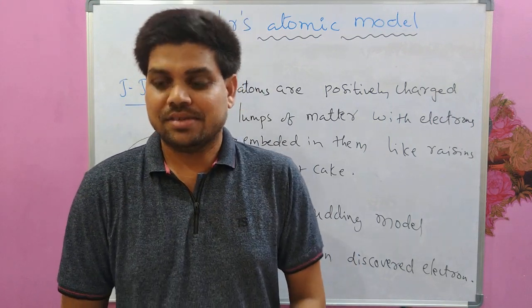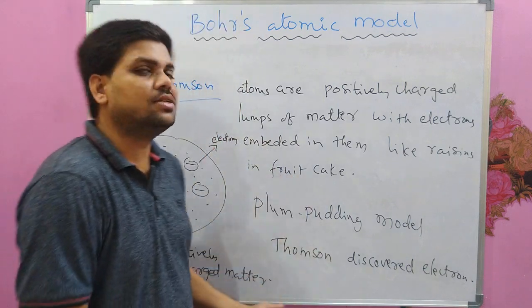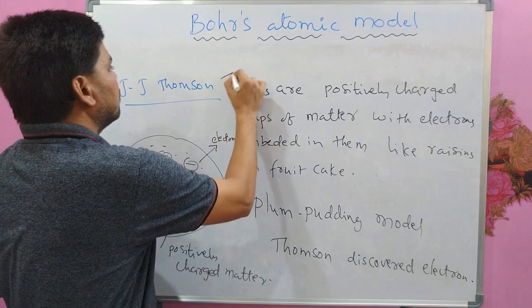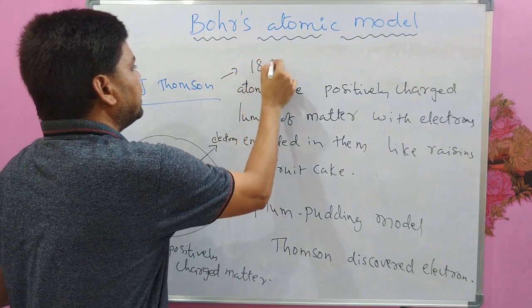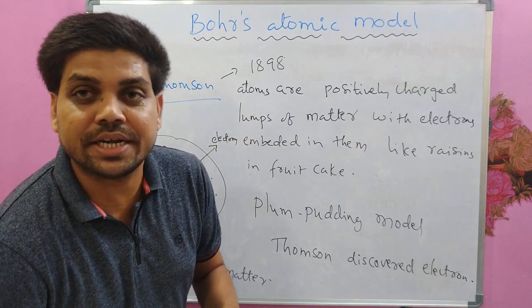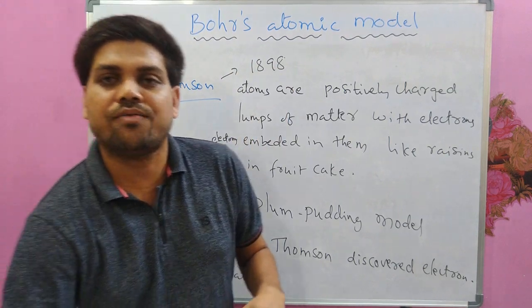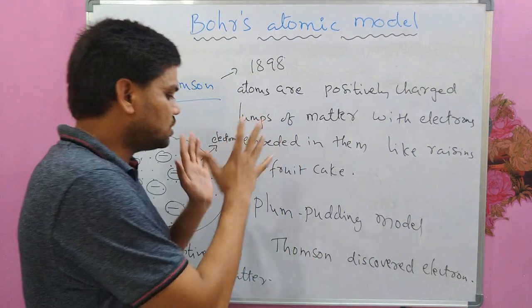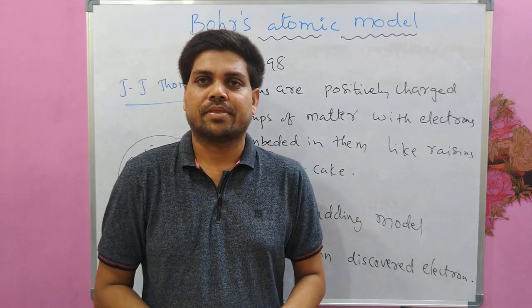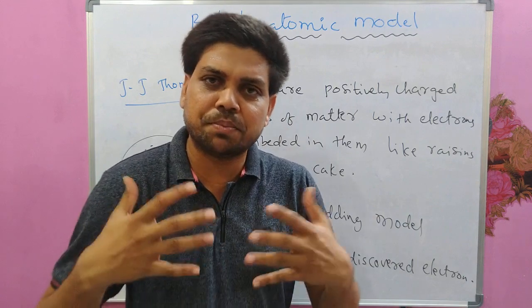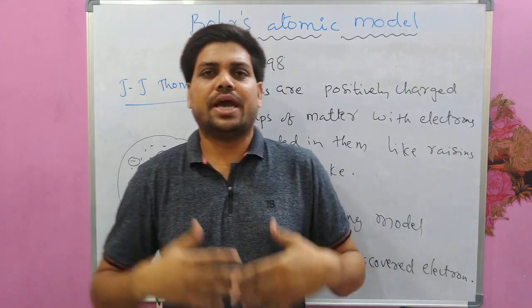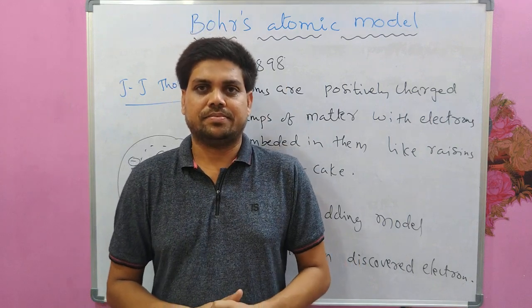And later on, Rutherford came into the picture. Actually, this Thomson model was proposed in 1898. And 13 years after Thomson's plum pudding model, Rutherford came into the picture and proposed another atomic model.